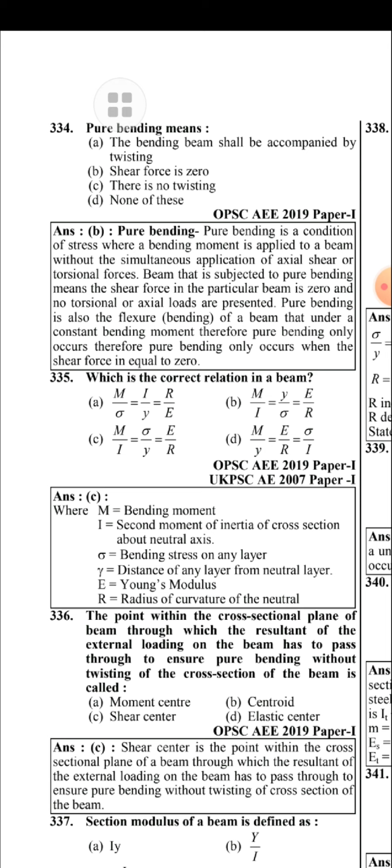The point within the cross-sectional plane of the beam through which the resultant of the external load on the beam has to pass through to ensure pure bending without twisting of the cross-section of the beam is called the shear center.